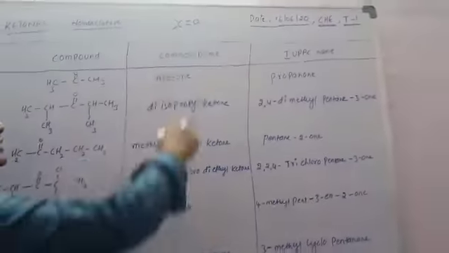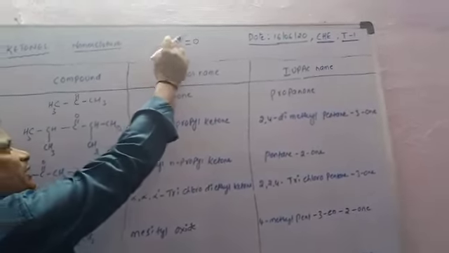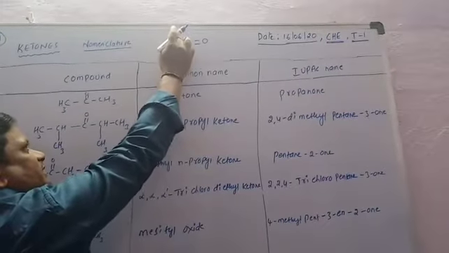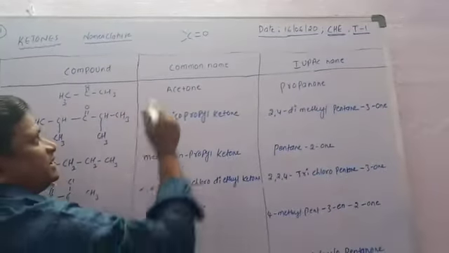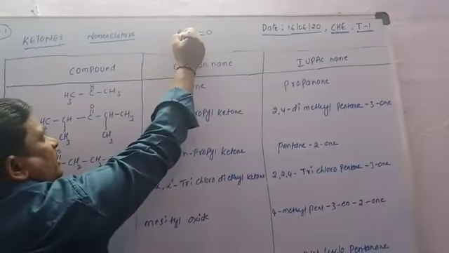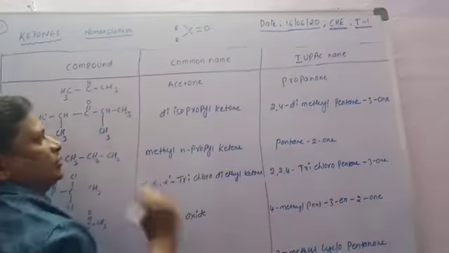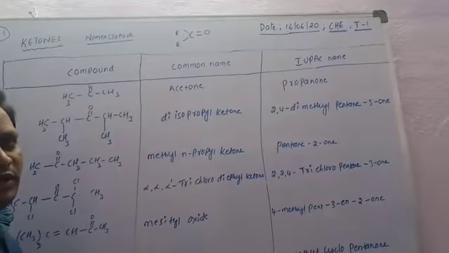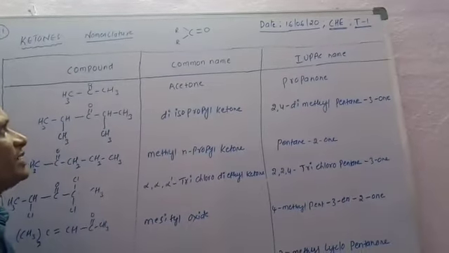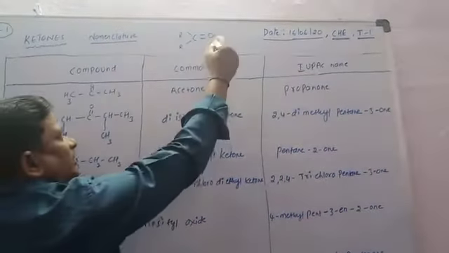In ketones, these valencies are satisfied with two alkyl groups. If it is R and R, both the same alkyl groups, this ketone is a simple ketone.